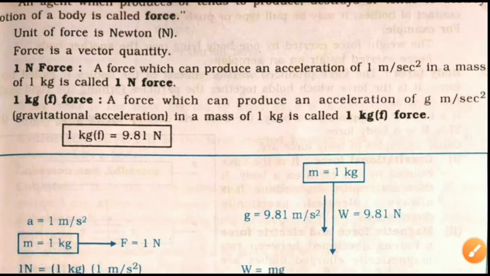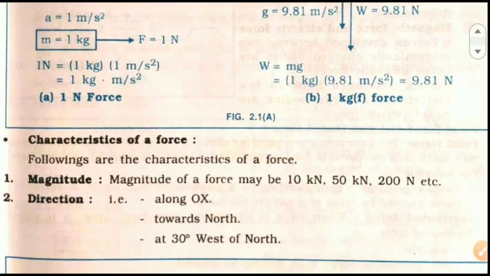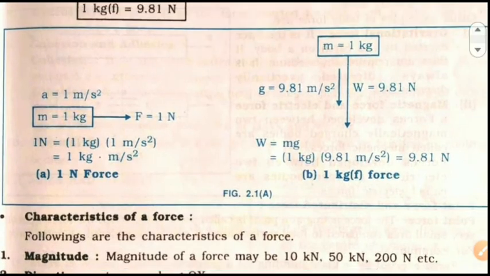Force. Okay, now we all know the difference between mass and weight. Weight is equal to mass into gravitational acceleration. If we have a mass of 1 kg, then its weight is mass times g, whose value is 9.81 for Earth. So 9.81 multiplied by 1, meaning a 1 kg mass has a weight of 9.81 Newton.